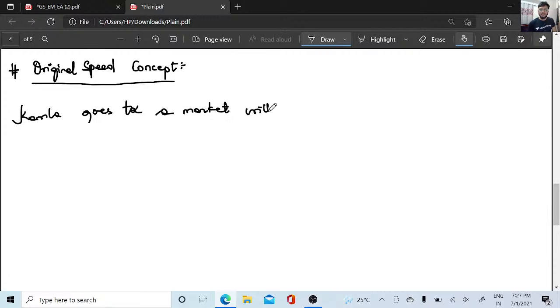Kamala goes to a market with 1/5 of her original speed. Yes or no? 1/5 of her original speed.